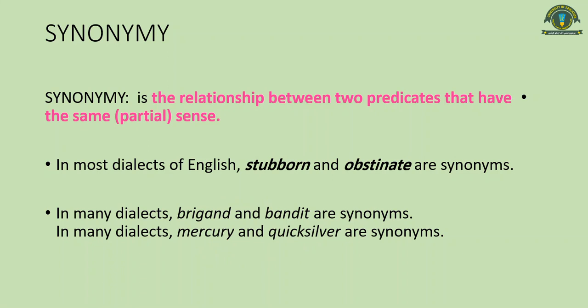But this is a note of caution that you should keep in mind, that it is very hard to find exactly synonymous words, because sometimes a word can be used in one context while the other cannot be used in the same context.